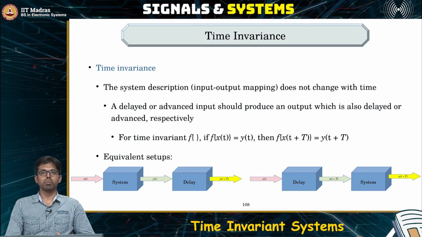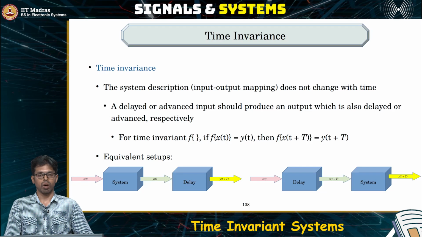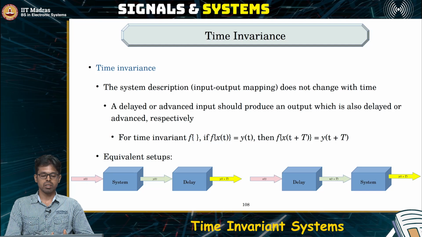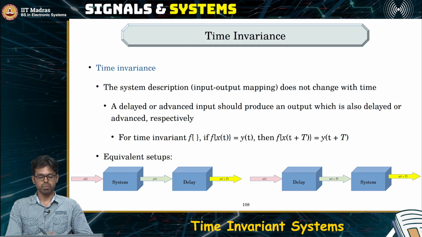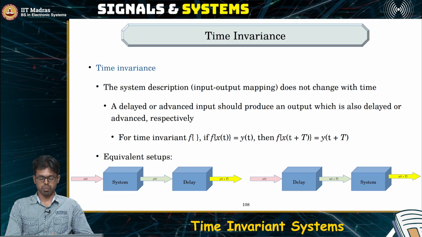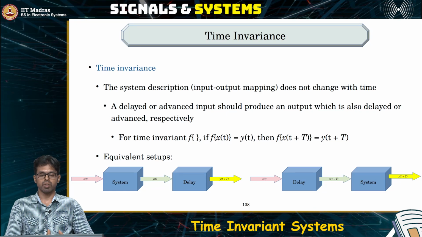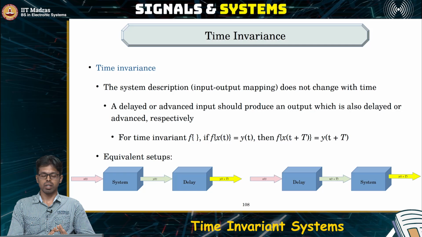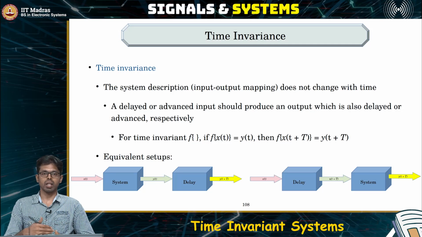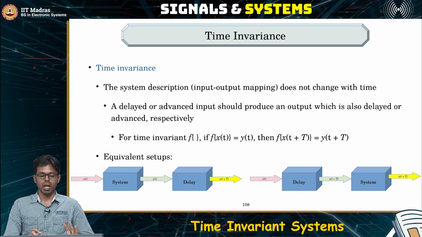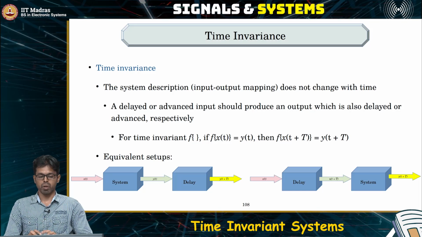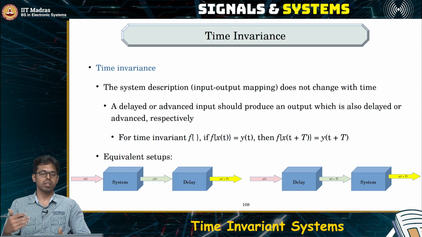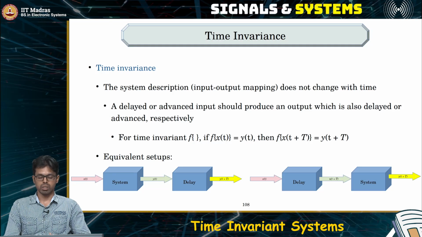So any system whose properties keep changing with time, or the values or the configuration of the system change depending upon the time at which you observe the system, is a time varying system. Time invariant systems are good because if I completely understand every property of a system now, then I need not keep analyzing it again and again. I can analyze it once and then keep using that model forever in time, because that model will not change. The system is not going to change itself over time. So time invariance is a very nice property to have for systems.